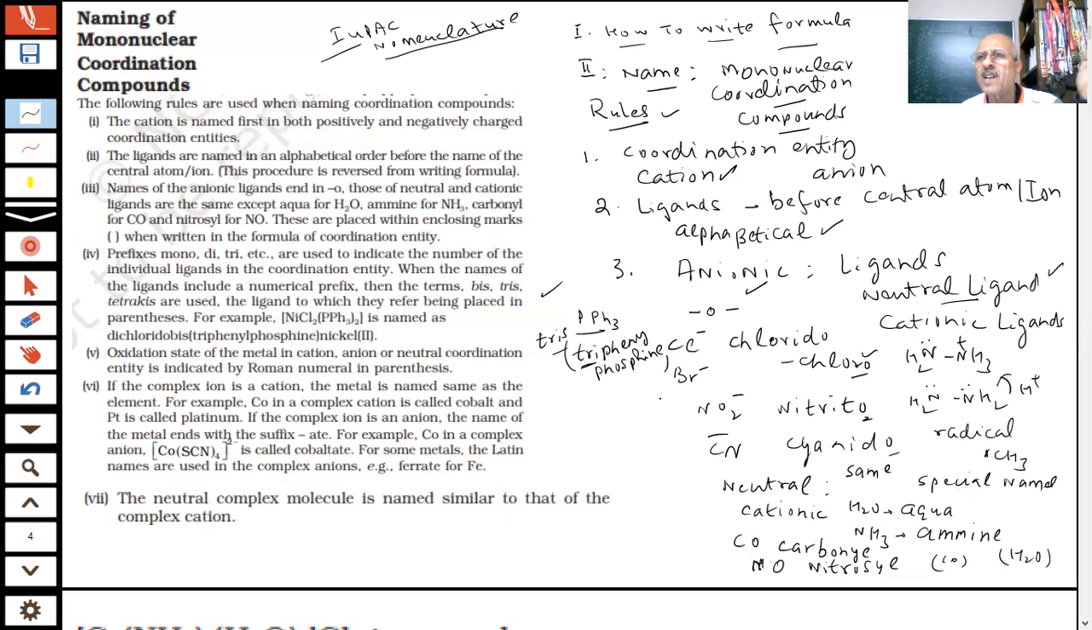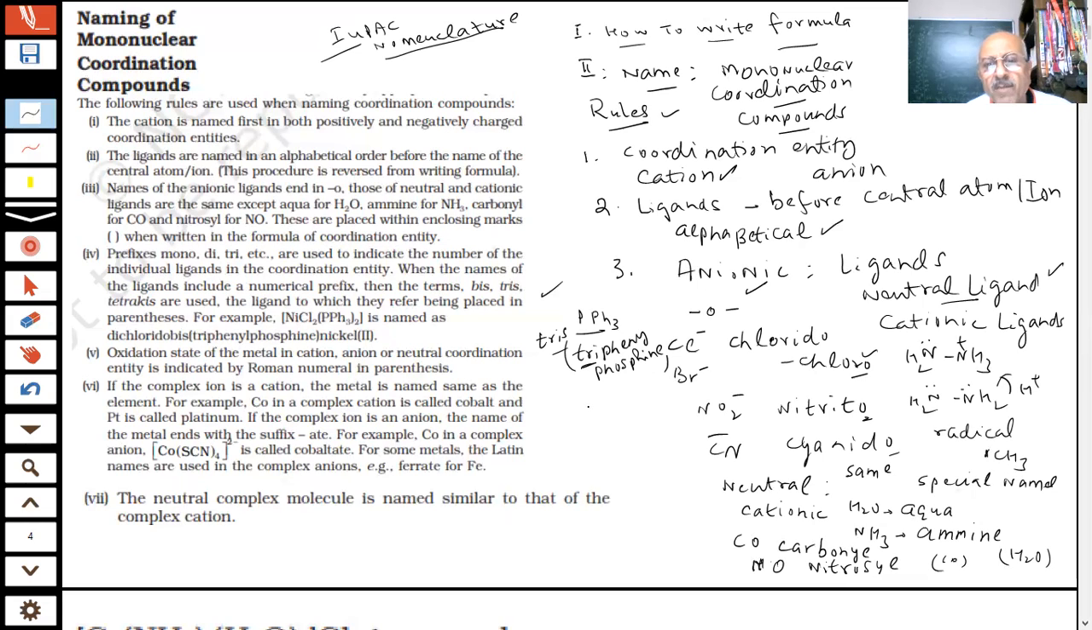And you know what Werner's theory was? What is the primary valency? It is the oxidation number of the metal. Then the secondary valencies were present inside the coordination sphere, the coordination number. And those primary ones were ionizable, the primary valency, the counter ions. Now we have to mention the oxidation state.